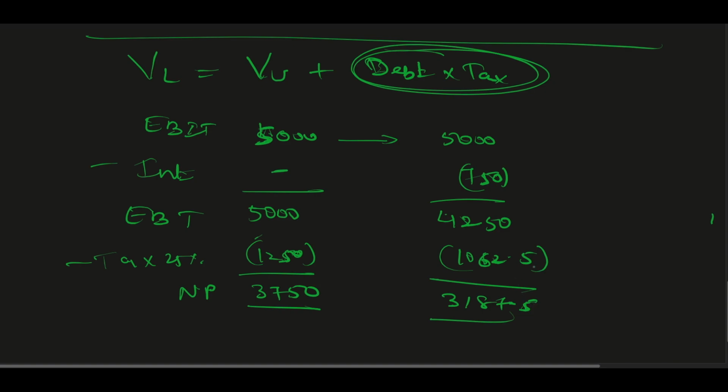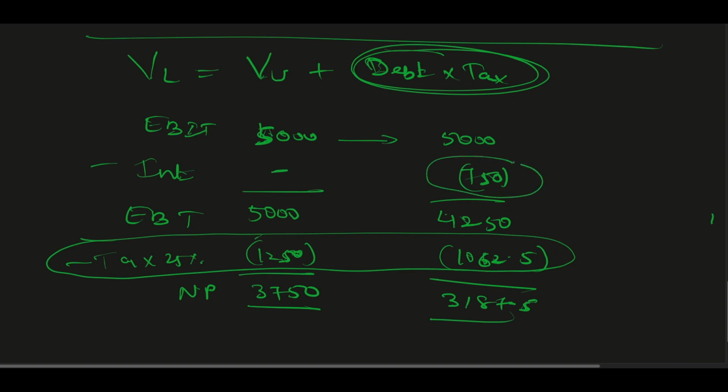Now when I analyze, you see, because of this debt, initially I was paying 1250, now I'm paying 1062.5. That means if I take the difference, 1250 minus 1062.5, it comes to 187.5.